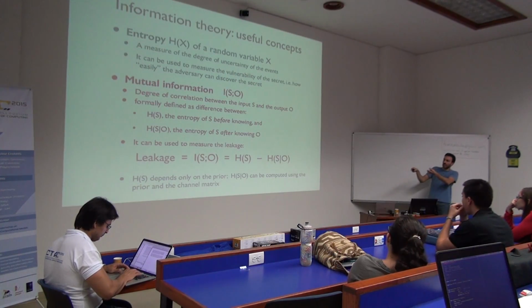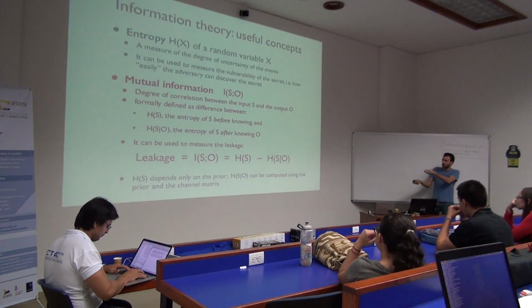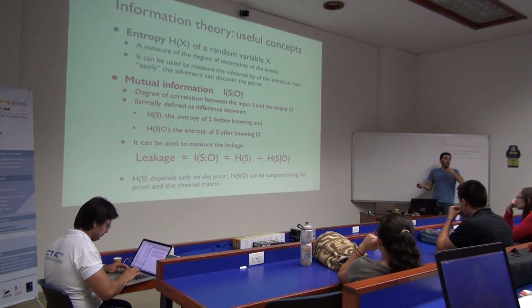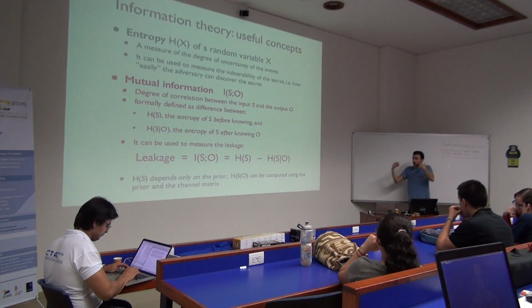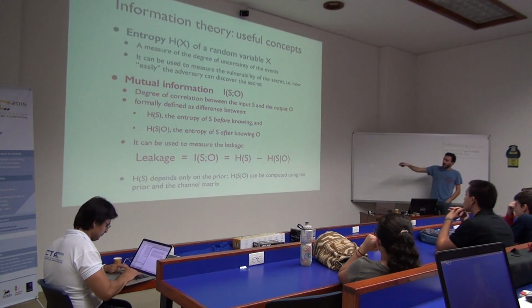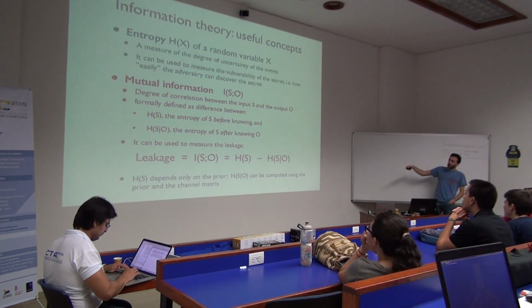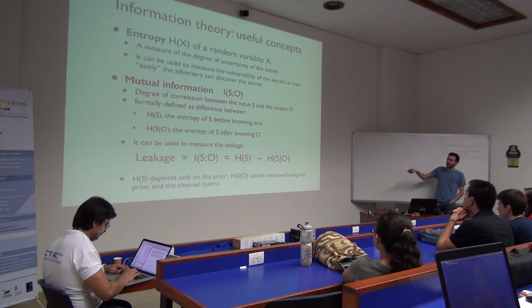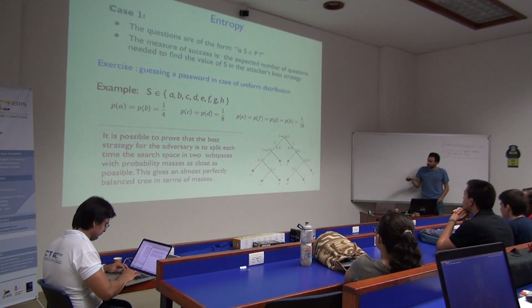Entropy measures uncertainty about the secret. The conditional entropy will measure the uncertainty that is left about the secret after assuming that we know the outcome of some other connected random variable. So from the entropy, we're going to create this conditional entropy, and then in the end, we're going to take the difference of the two, and this will be a notion of leakage.